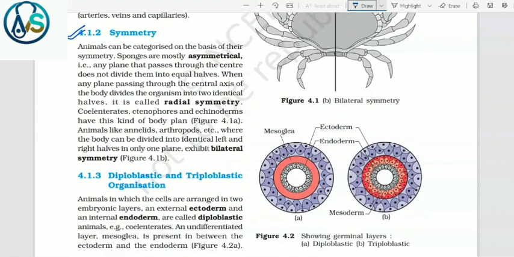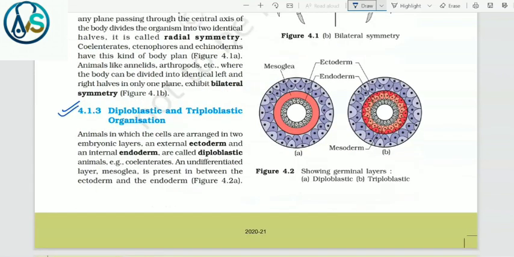4.1.2 Symmetry. Animals can be categorized on the basis of their symmetry. Sponges are mostly asymmetrical, that is, any plane that passes through the center does not divide them into equal halves. When any plane passing through the central axis of the body divides the organism into two identical halves, it is called radial symmetry. Coelenterates, ctenophores and echinoderms have this kind of body plan. Animals like annelids, arthropods, etc., where the body can be divided into identical left and right halves in only one plane, exhibit bilateral symmetry.